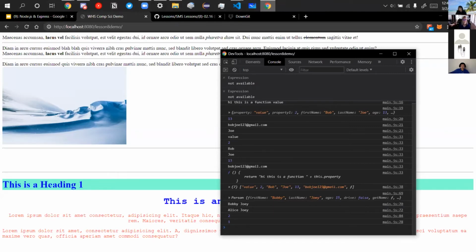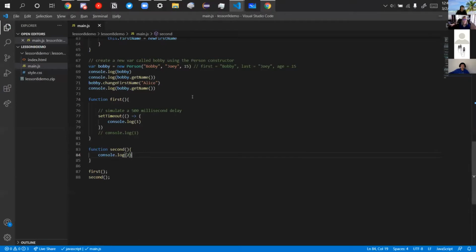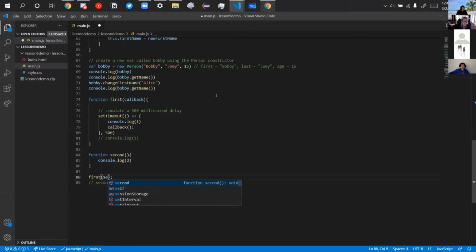So that's where callbacks come in. Basically, what we want to do now is we're going to put in a parameter here. It's going to be called callback, and then we're going to call the callback over here. This might be a tiny bit confusing, so it should be 500. I forgot to do that, but it should work. And then we're going to put second here. So what we're doing now is we're not calling the second function after. Instead, we're calling it inside the first function.